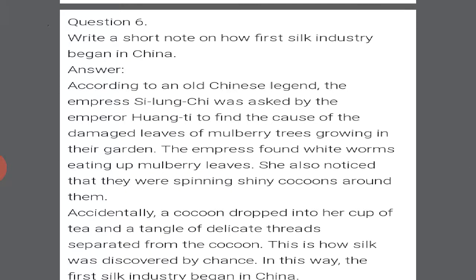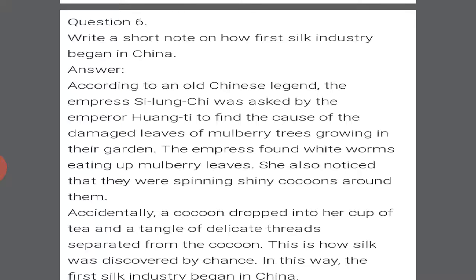Write a short note on how the first silk industry began in China. According to an old Chinese legend, Empress Si Ling Chi was asked by Emperor Huang Ti to find the cause of the damaged leaves of the mulberry trees growing in their garden.